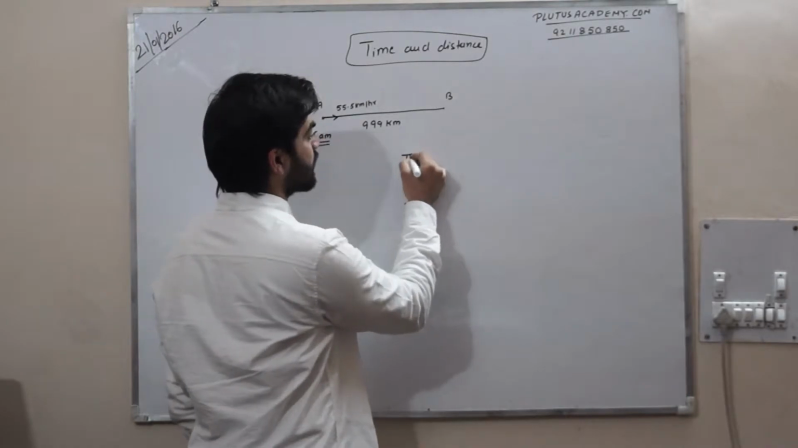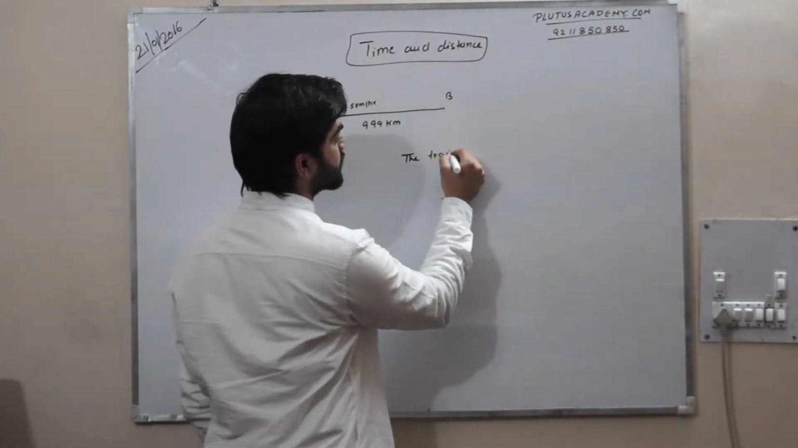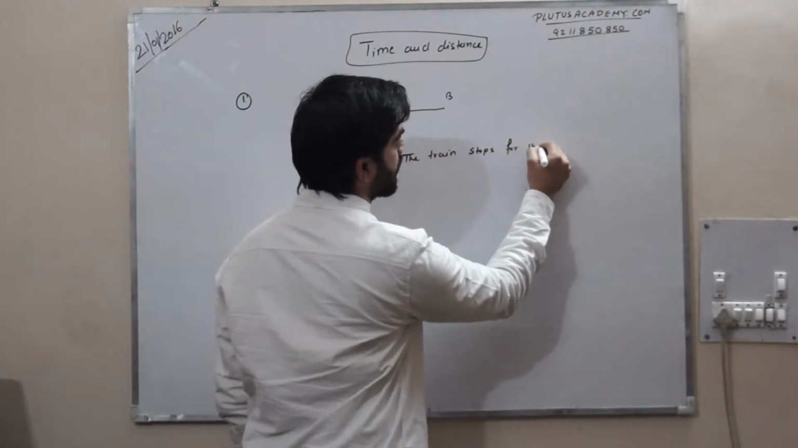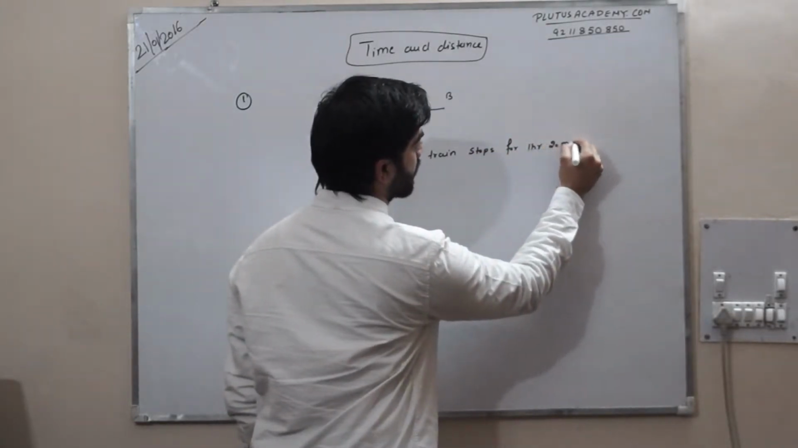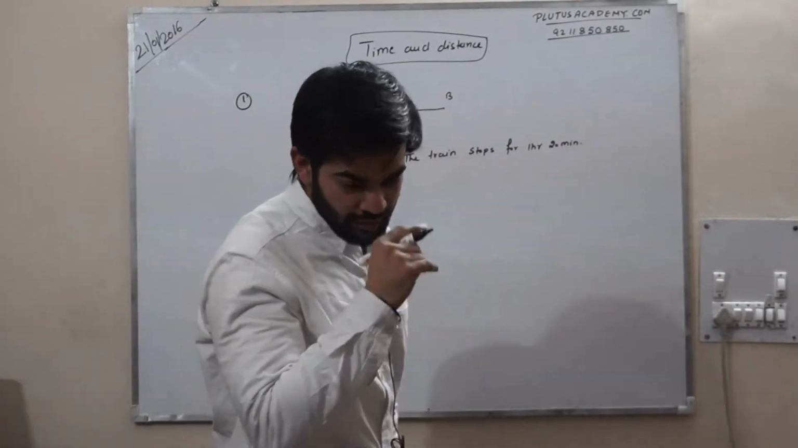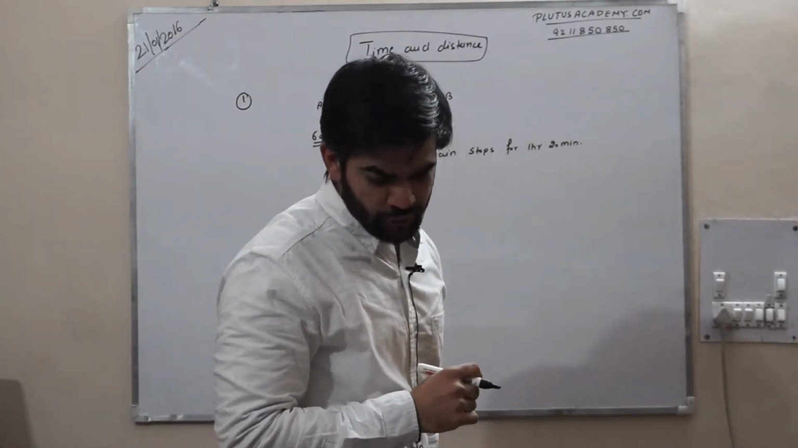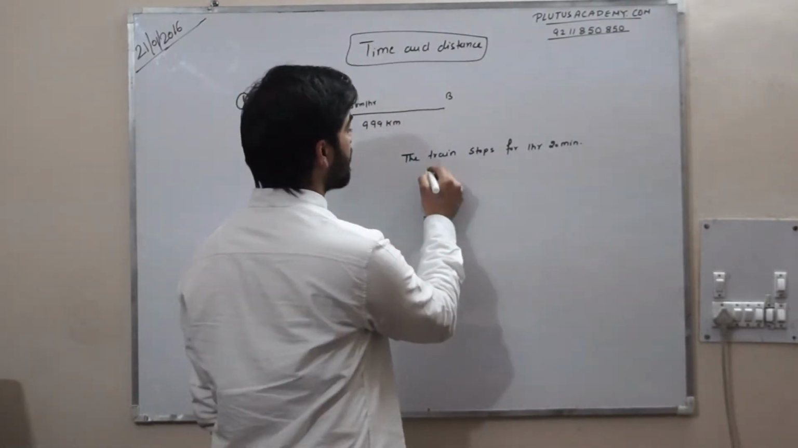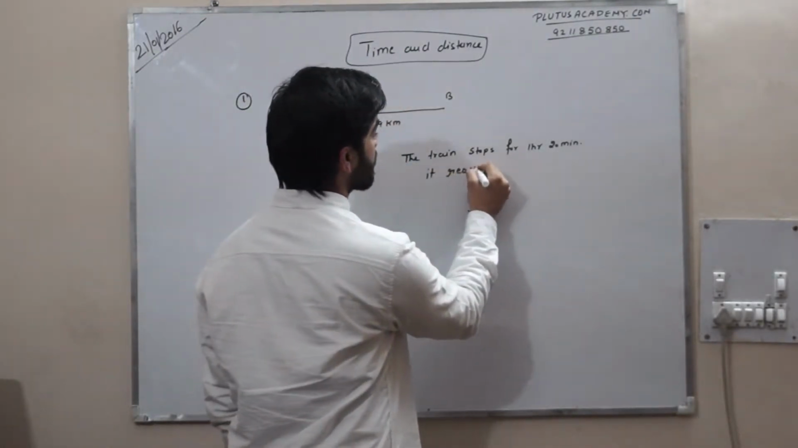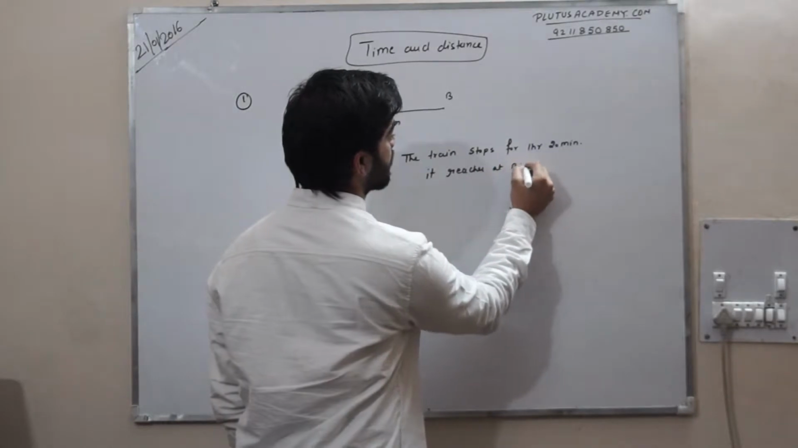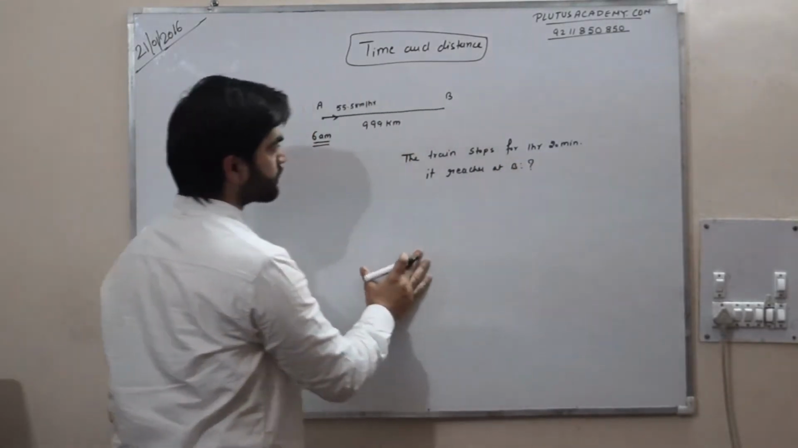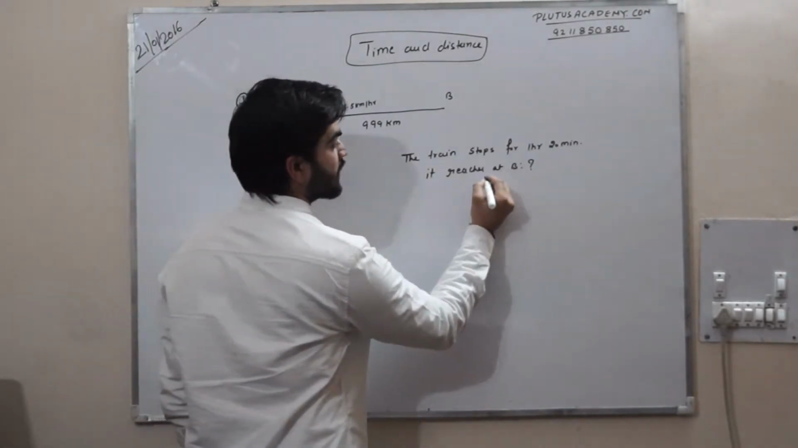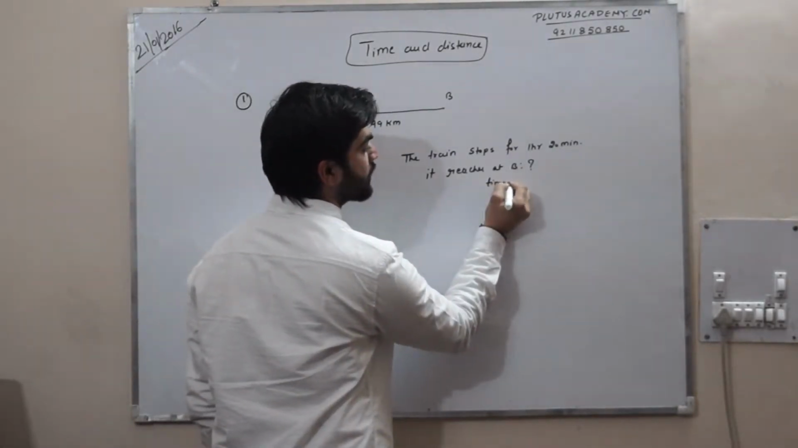The train stops for 1 hour 20 minutes. What he is asking, the train stops on the way for 1 hour 20 minutes. It reaches B at, so it reaches at B. So देखिए, we know that he is asking time. He is asking about time.